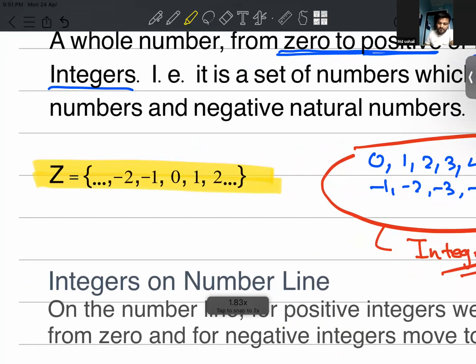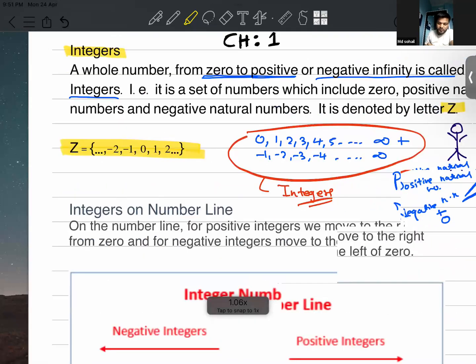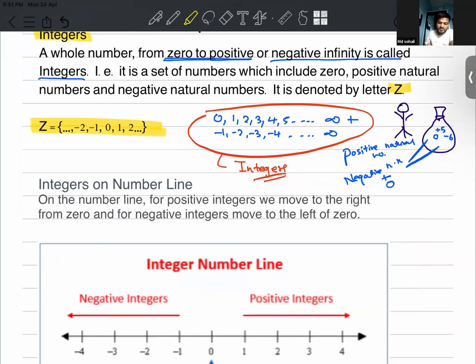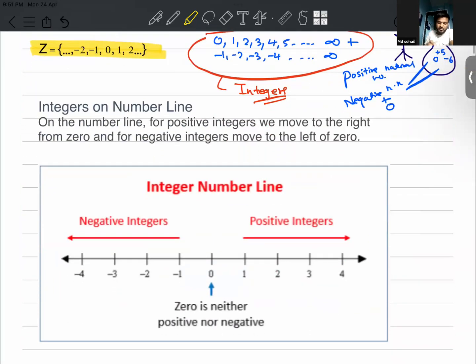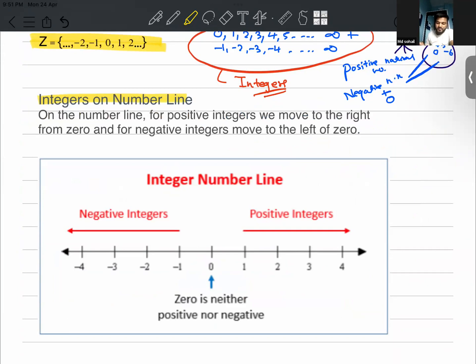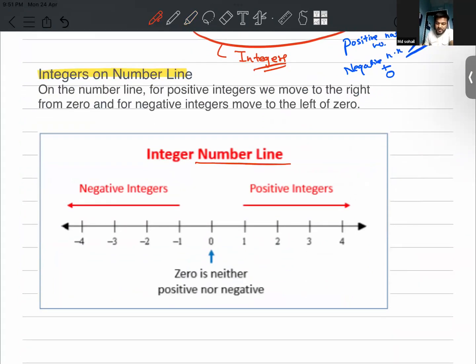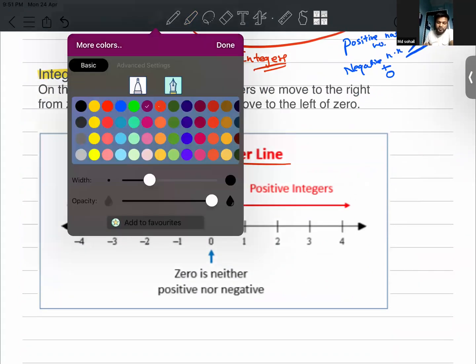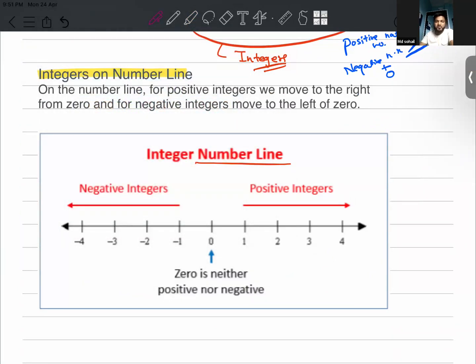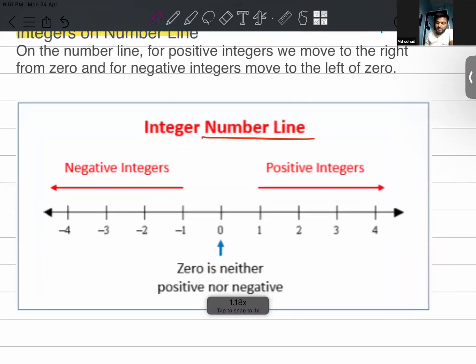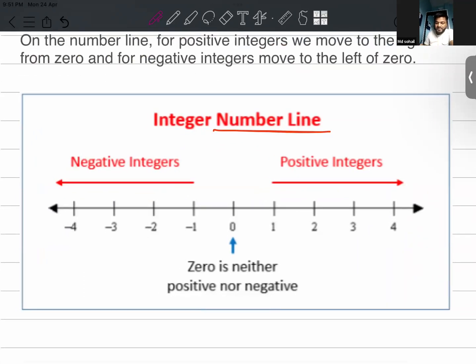Like -2, -1, 0, 1, 2. All this comprises integers. Now let's learn how to represent integers on a number line. Here in the picture you can see a number line. The number line is used to represent the different types of numbers on a straight line. Notice all the numbers are written at equal distance, at an equal distance of 1 unit.